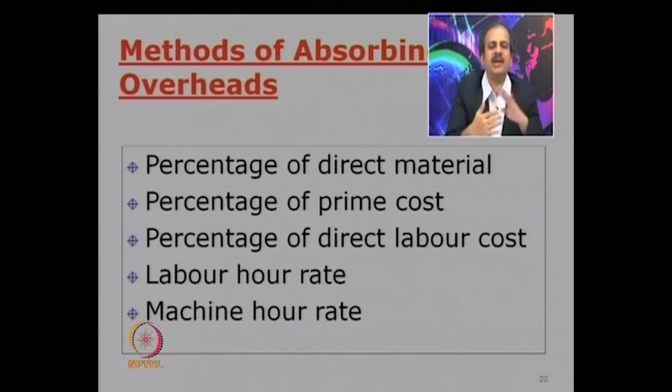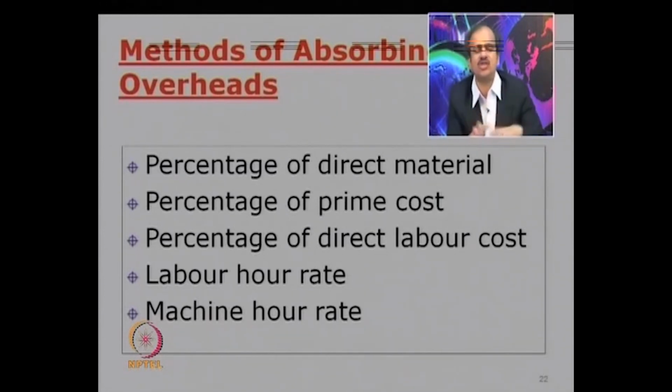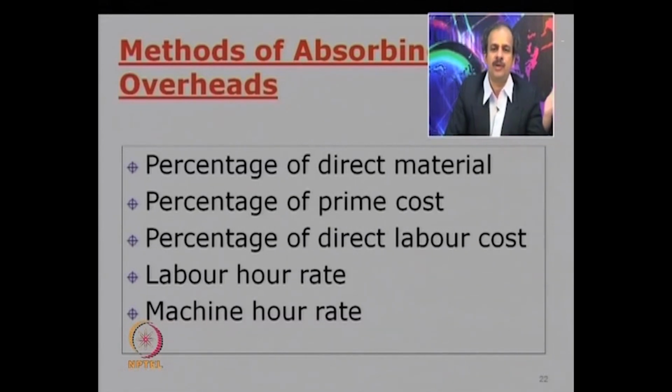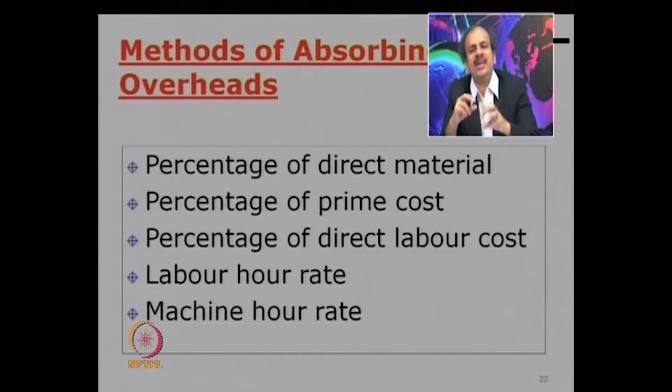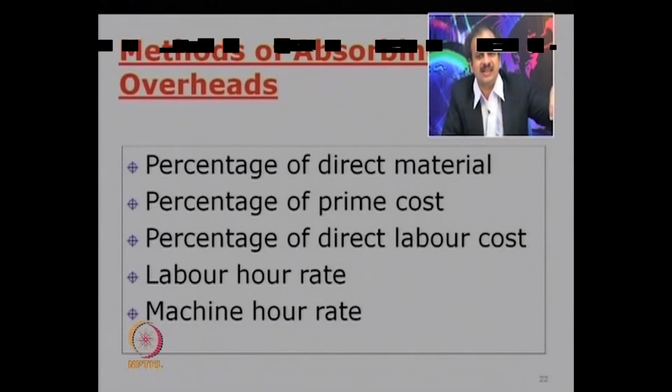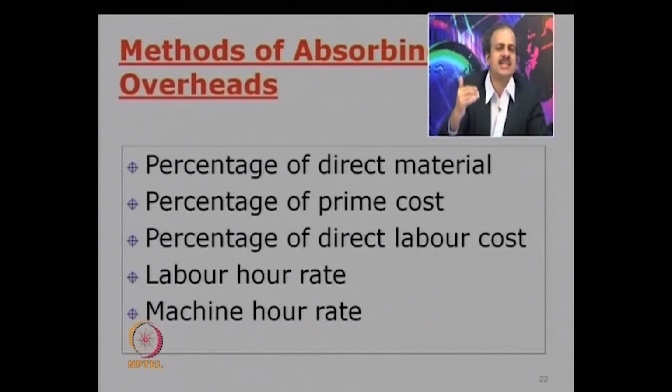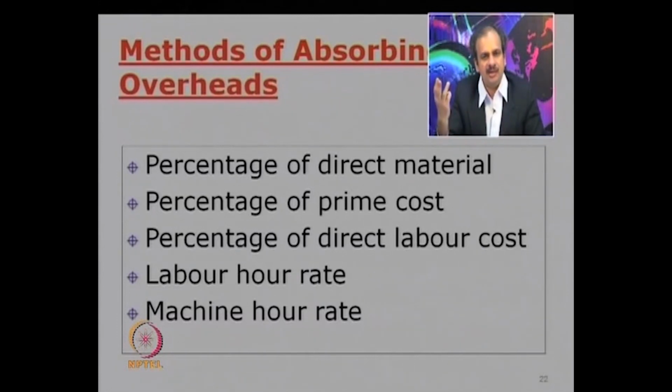The third step is known as absorption, the step which we are looking at. So now our ultimate objective was to charge the cost to the cost unit or the product. So far we have brought down the cost to the cost centers. Now we are trying to link it to products. For linking them, these are some of the bases used. For example, percentage of direct material, percentage of prime cost, percentage of direct labor cost, labor hour rate, machine hour rate and so on. Are you getting what is done?